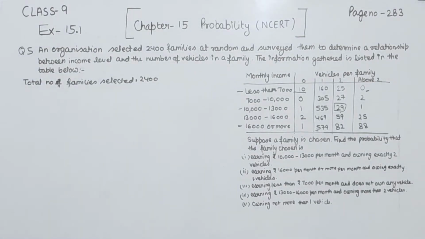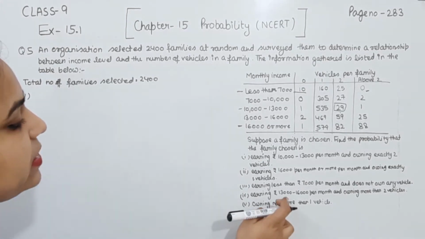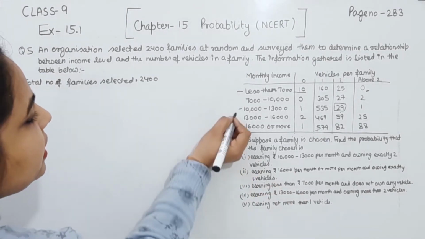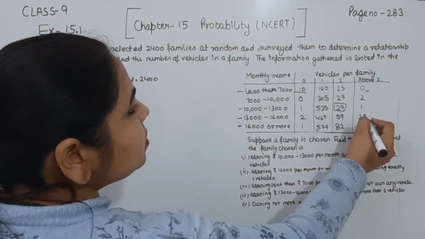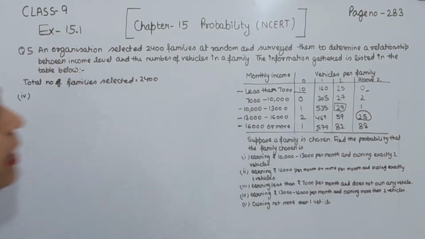Now comes part 4. In part 4, earning rupees 13,000 to 16,000 per month, this is the section, and owning more than 2 vehicles. So this is the number 25 we have.